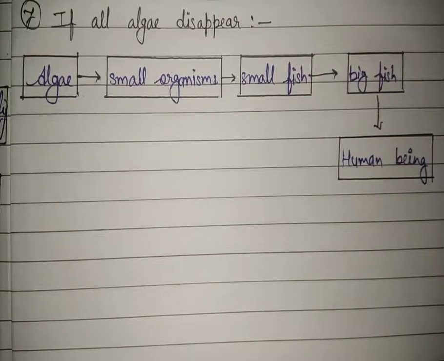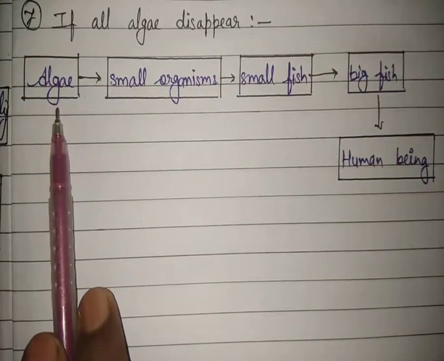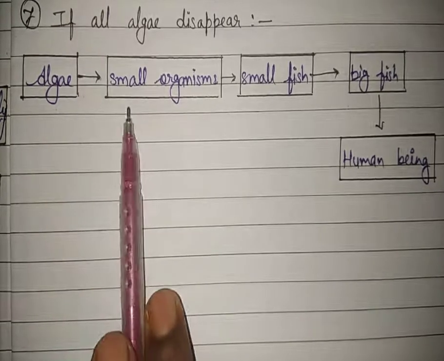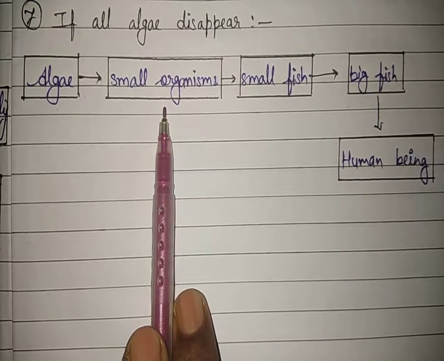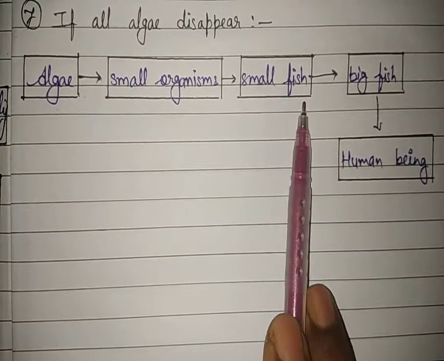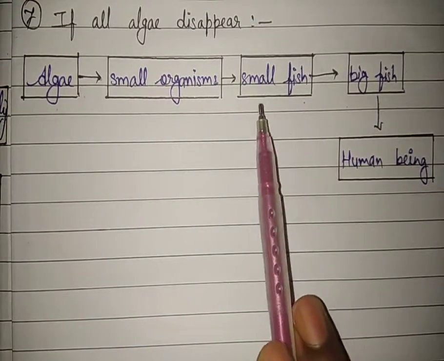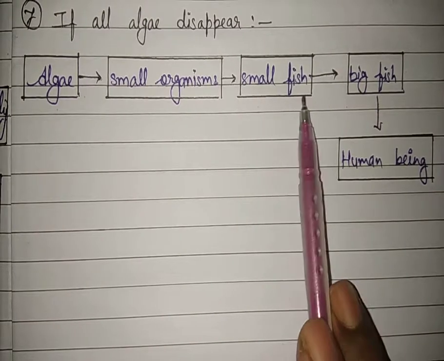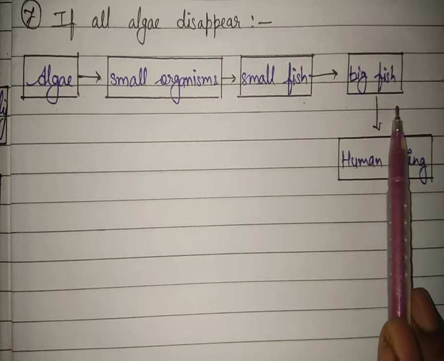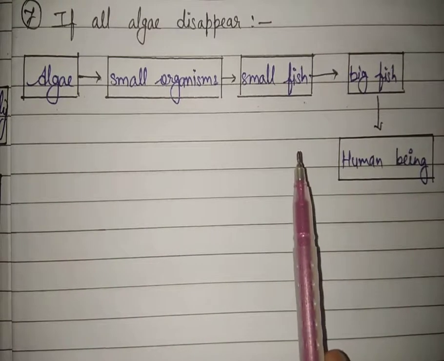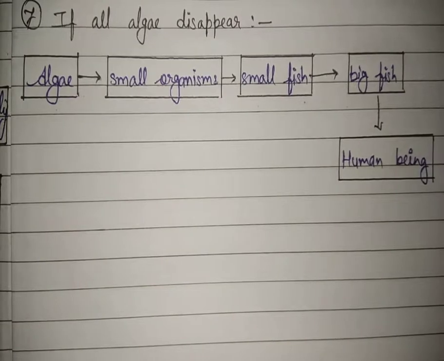Similarly, in this series, if algae is not present, then small organisms will die, and because of these small organisms, small fishes will die, and if all small fishes die, then big fish will also die. Because of this, it is a very big problem for the whole ecosystem of this area.